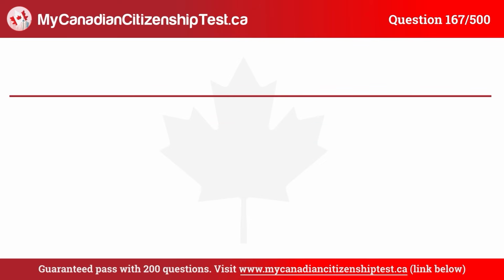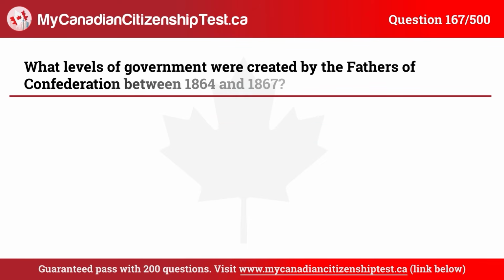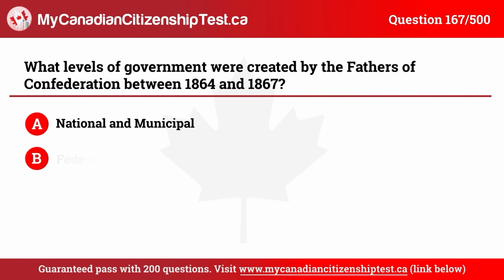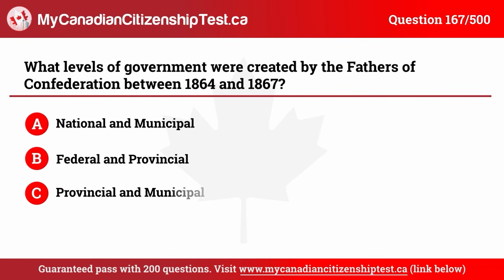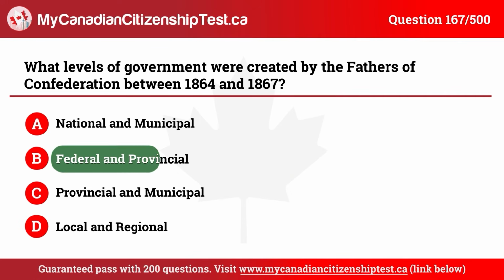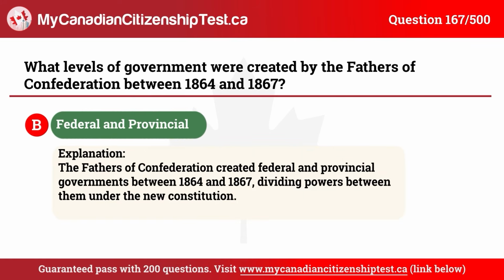Question 167. What levels of government were created by the Fathers of Confederation between 1864 and 1867? A. National and municipal. B. Federal and provincial. C. Provincial and municipal. D. Local and regional. The correct answer is B, federal and provincial.